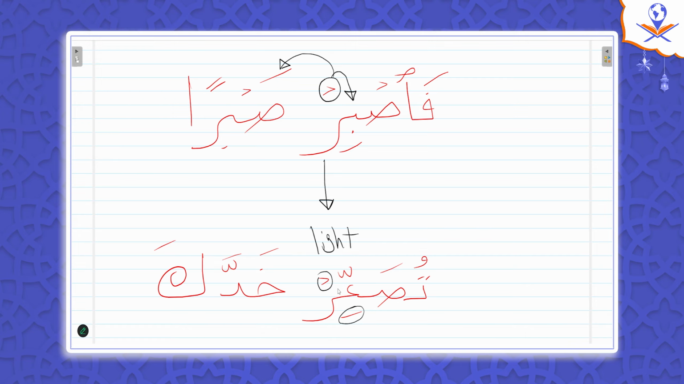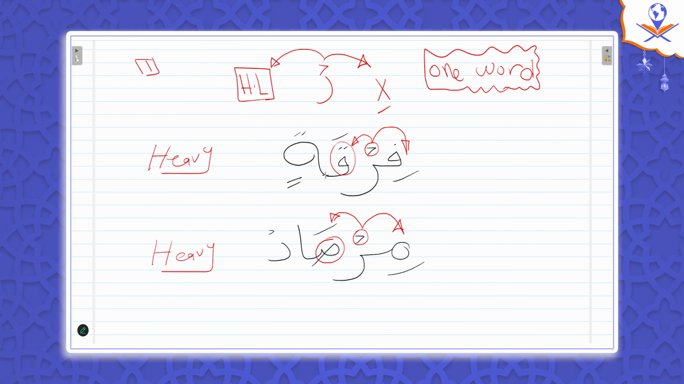And it's light. تصعر. But wait, the next letter is a heavy letter. Yes, a heavy letter, but in two separate words, so it doesn't work. So this ra is light. تصعر خدك. ولا تصعر خدك للناس. We were explaining the exceptions of this case, and we said this is exception number one.